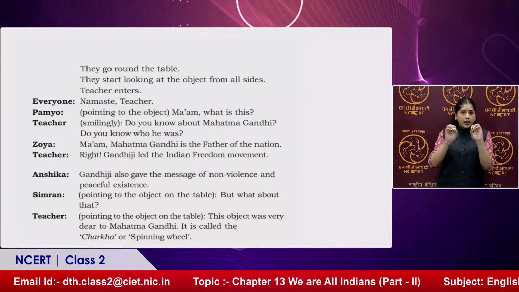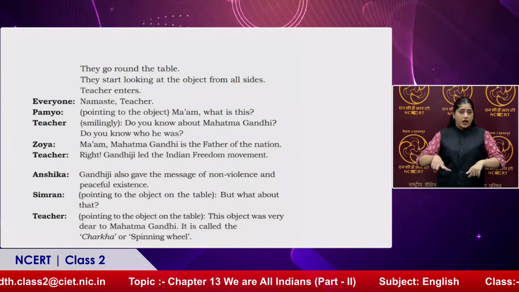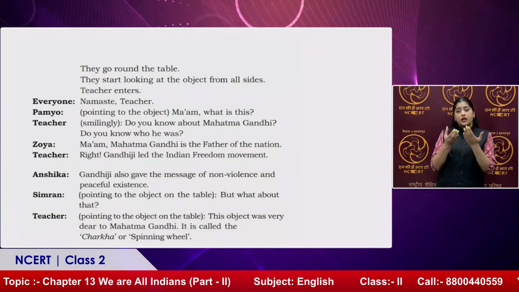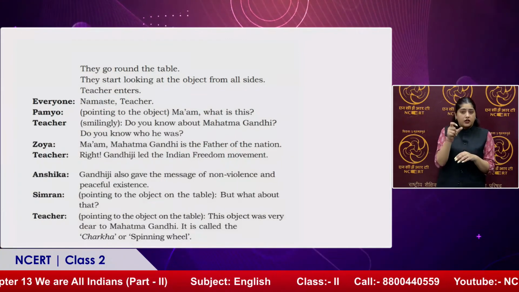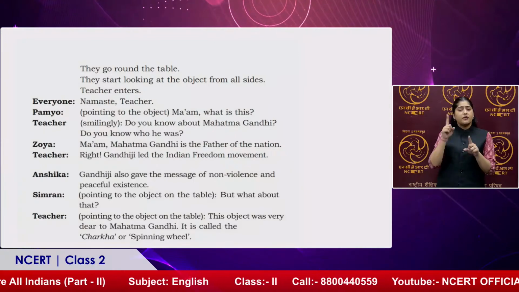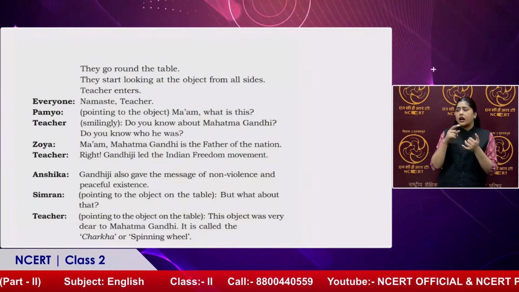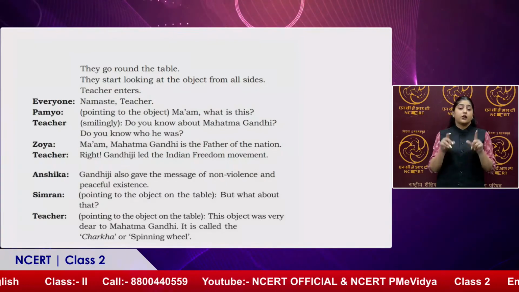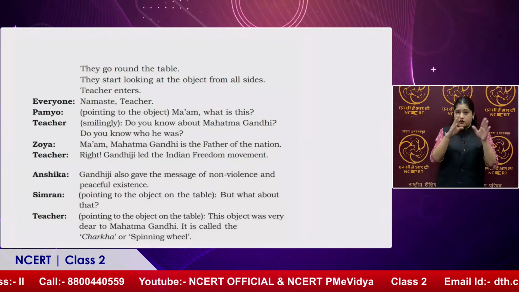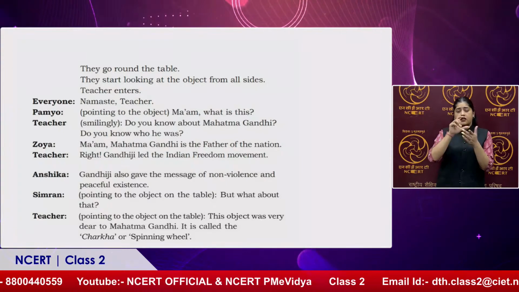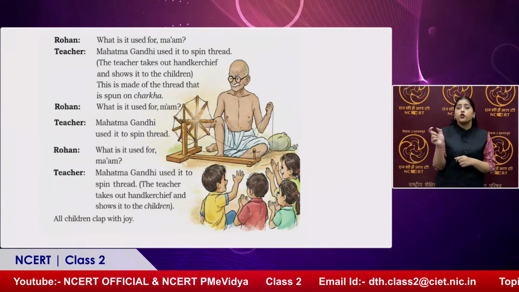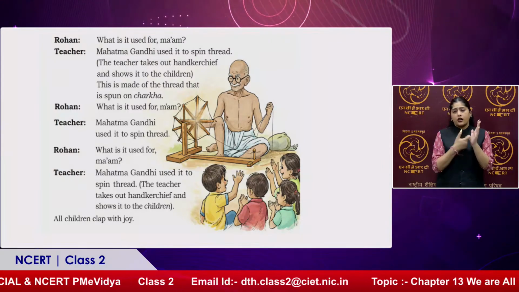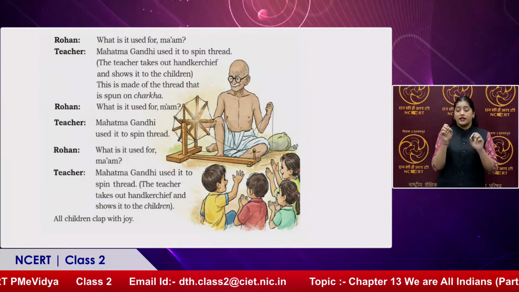So you can be surprised how familiar the class 2 students are. They're very smart. Now Simran, pointing to the object on the table, asks, "But what about that?" Teacher: This object was very dear to Mahatma Gandhi. It is called the charkha or spinning wheel. Rohan asks, "What is it used for, ma'am?" Teacher: Mahatma Gandhi used it to spin thread.